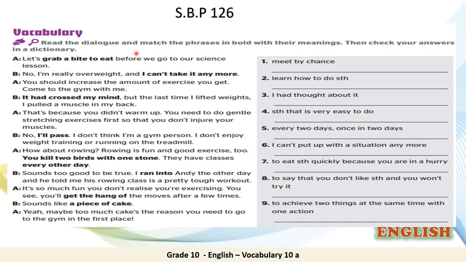Then you check your answers in a dictionary. Here you have some idioms and some phrases. And here you have the definitions. You have to read the conversation and match these words in bold to the correct definition. Please pause the video for a while. Try to read the conversation and the definition.